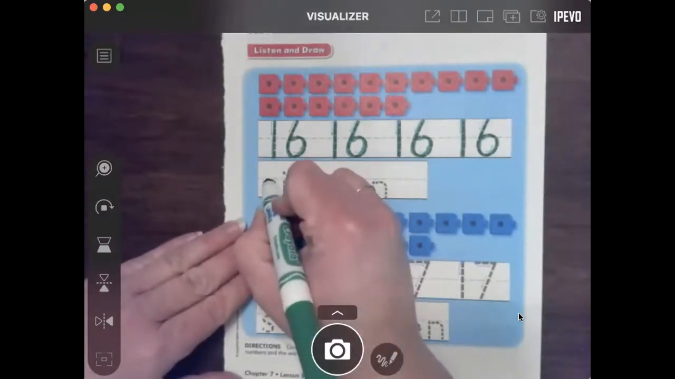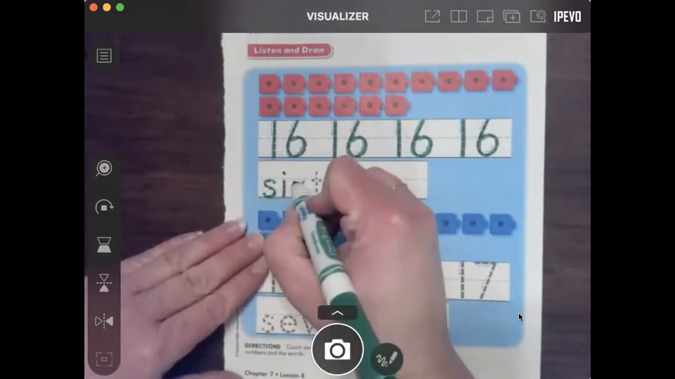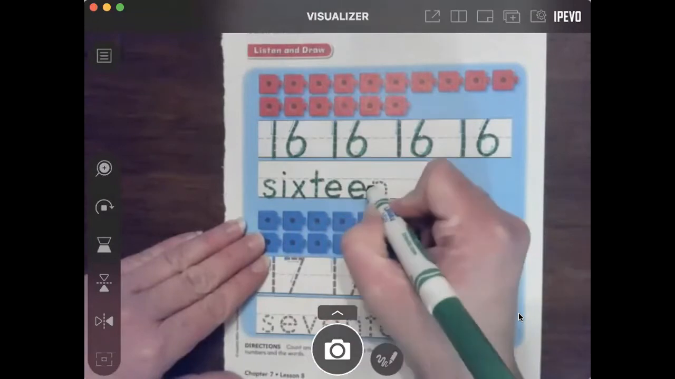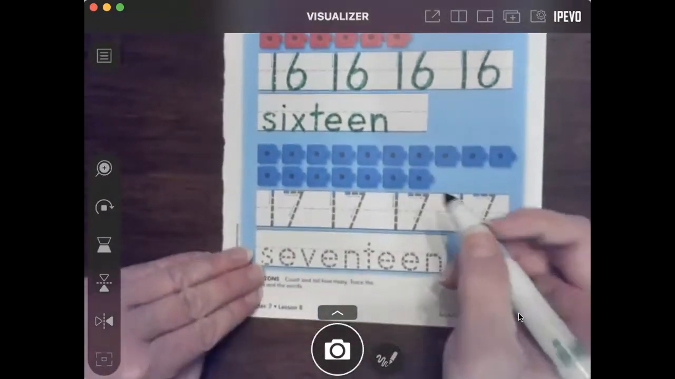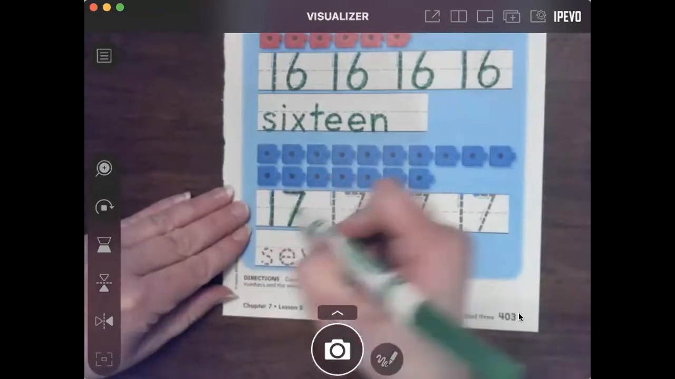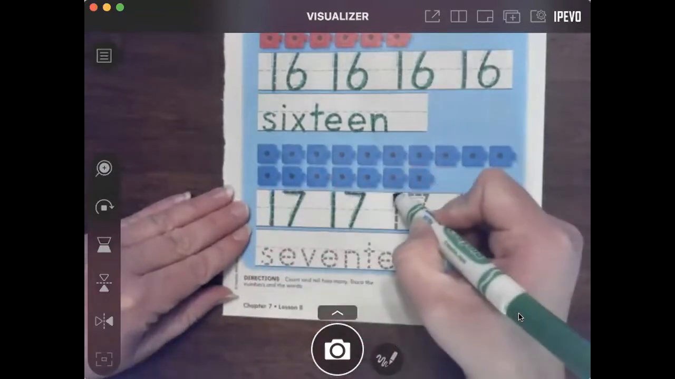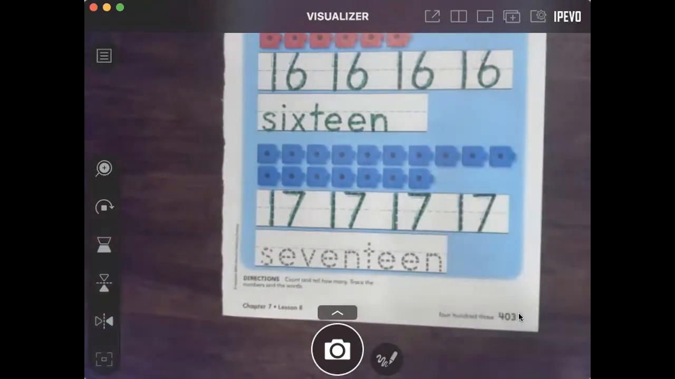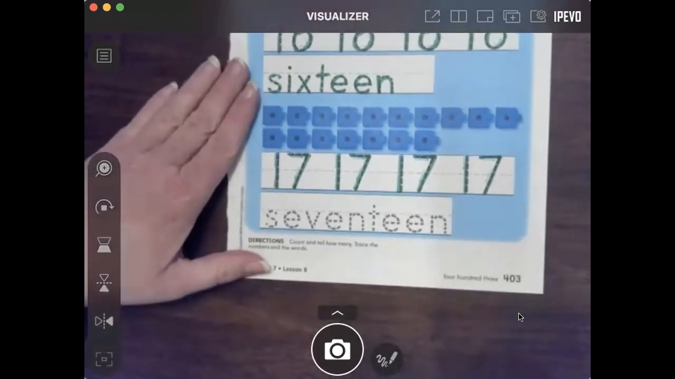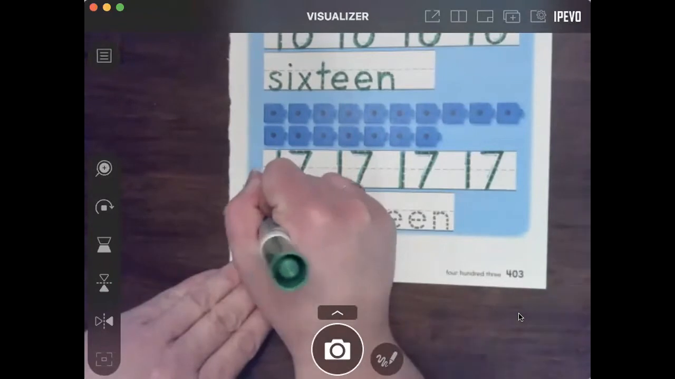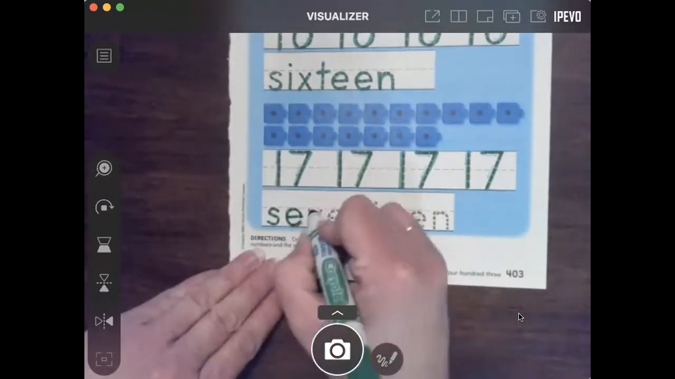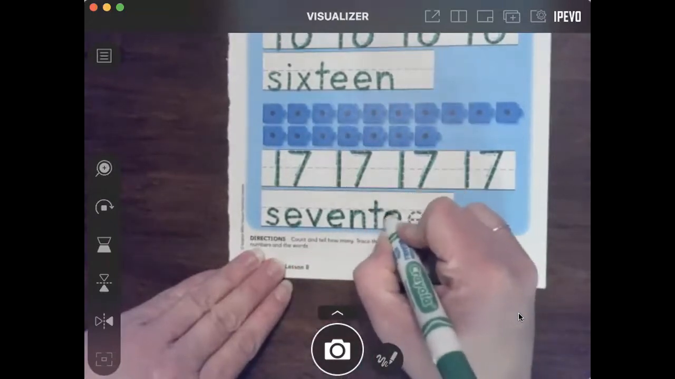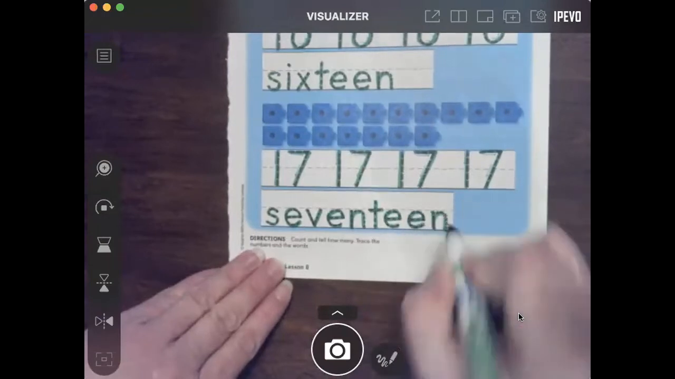And then we're going to trace the word 16. S, I, X, T, E, E, N. Okay, now we're going to trace the 4 17s. Remember, straight line for number 1, and then number 7 is across the sky and down from heaven. That's the way we make a 7. Then we're going to trace the word 17. 17 is S, E, V, E, N, T, E, E, N.